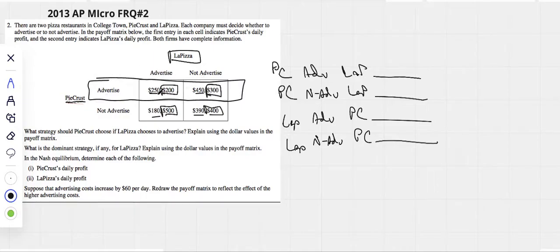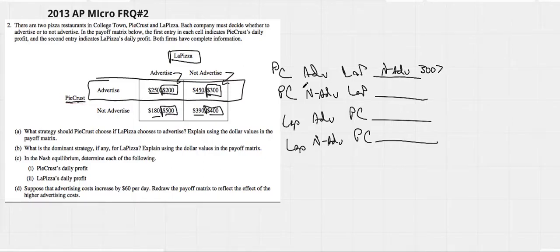we're in these two quadrants. La Pizza can either advertise or not advertise. Those are the only two choices La Pizza has. Obviously, La Pizza would not advertise, and the reason is because the payoff he would get, 300, is greater than 200. Easy enough.